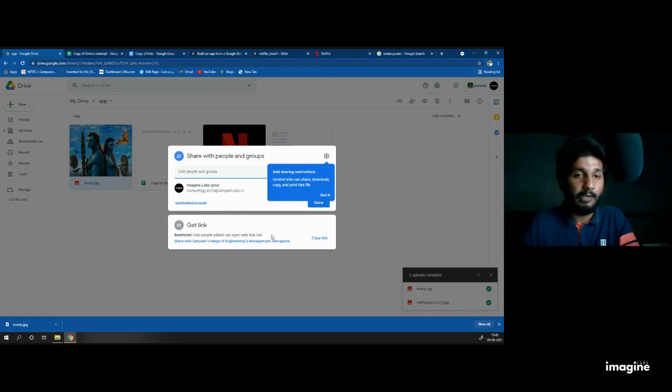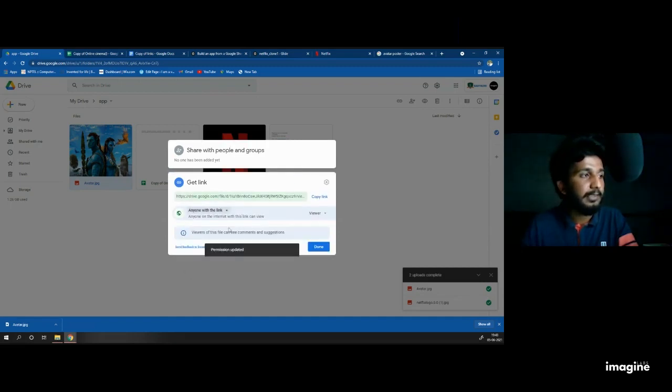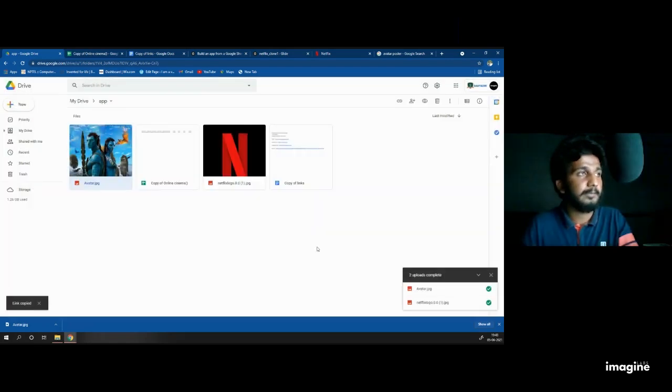But I want to make my app public so that anybody can log in to my app and see the image and video of this particular poster. So I click on restricted. Then I change restricted to anyone with the link. When it is done, I click on copy link and I click done.